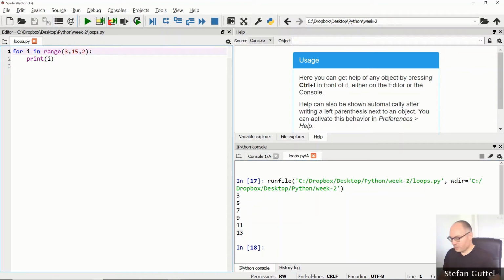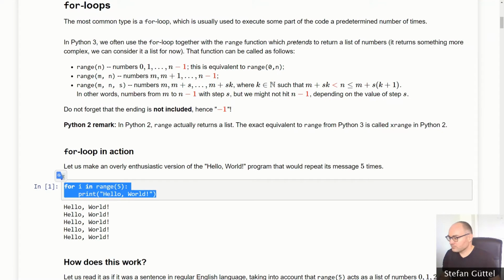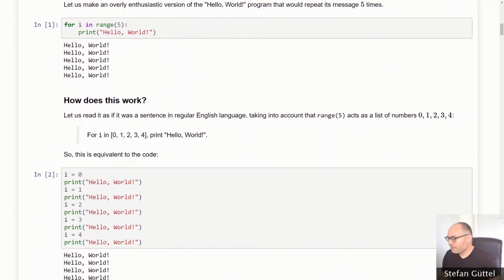We can also use this for counting backwards. So if I want to count from 15 down to 4, remember now this is not included, this is not the included int value, I can go back in steps of -1. This is the use of the range function, and you see I can use this to repeat any piece of code that is indented into a block as often as I like. Now it's also specified in mathematical notation what the range function does, but I hope you get the idea by just looking at this example.